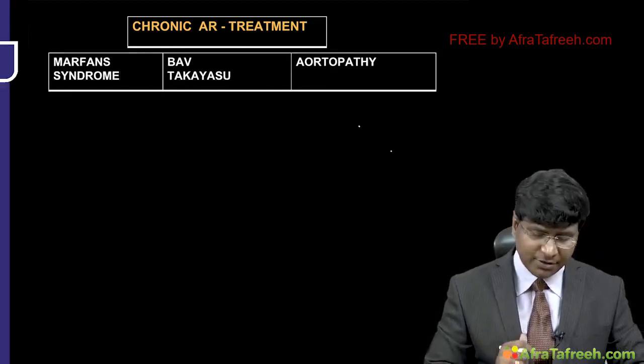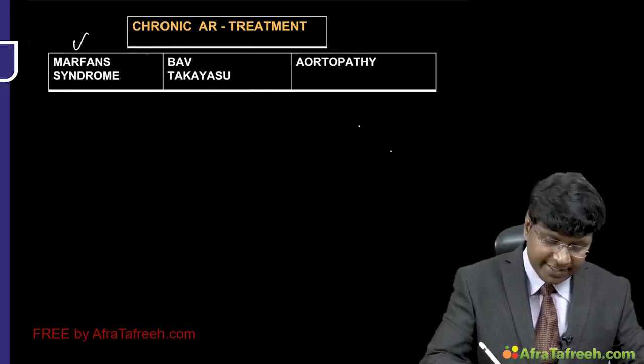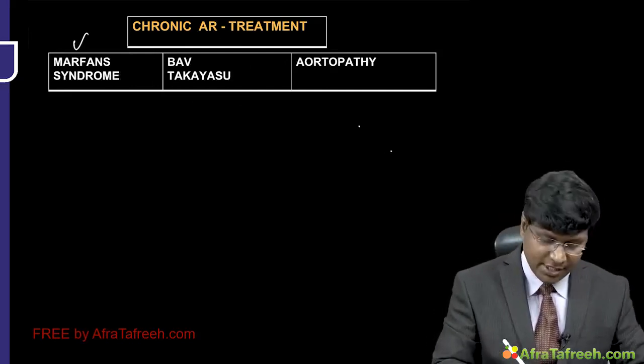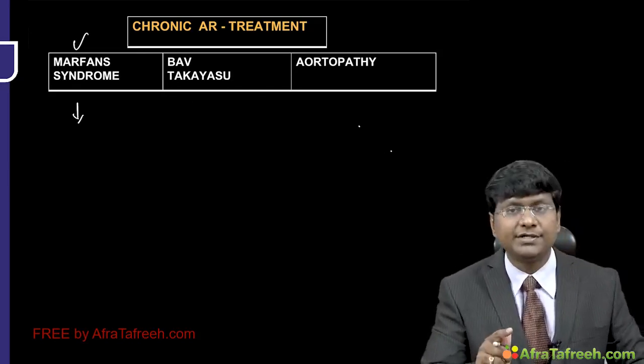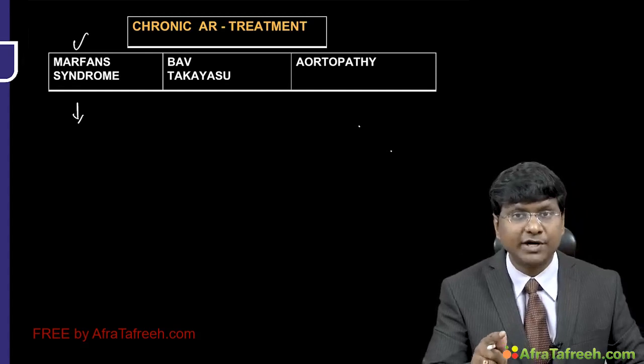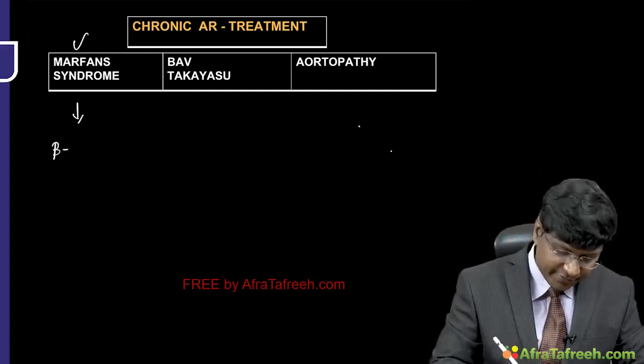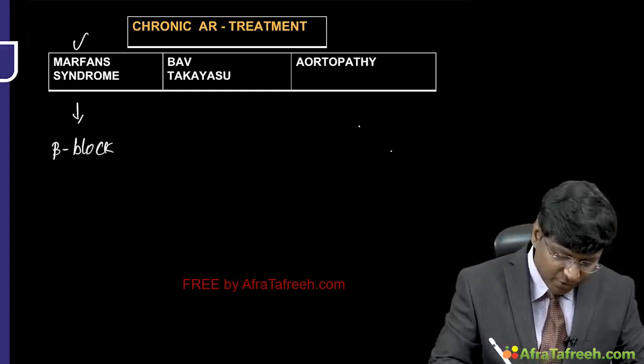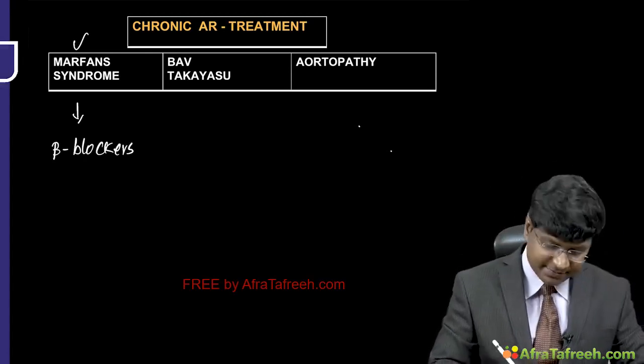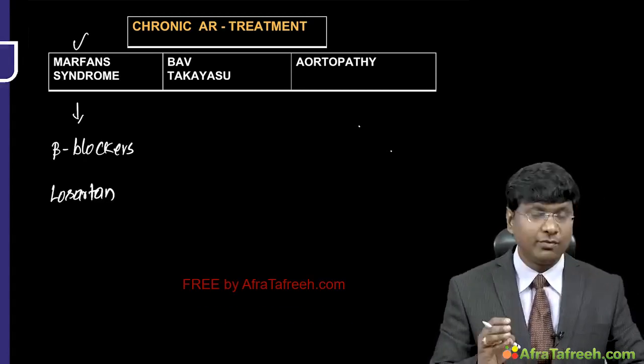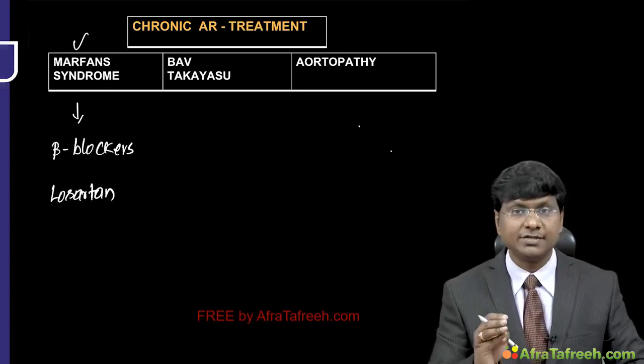Okay. Next, coming to Marfan syndrome as well as the connective tissue disorders. If the aortic regurgitation is secondary to Marfan syndrome, what has been found is you need to give beta blockers and you also need to give the angiotensin receptor blocker, that is losartan. Why do we need to give beta blockers as well as losartan?